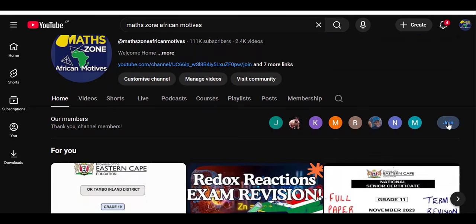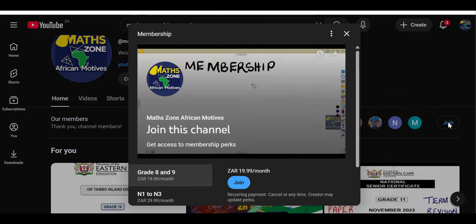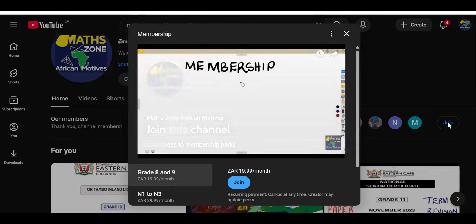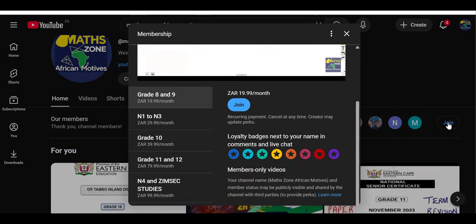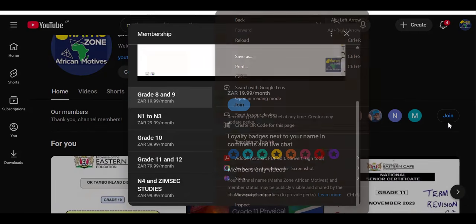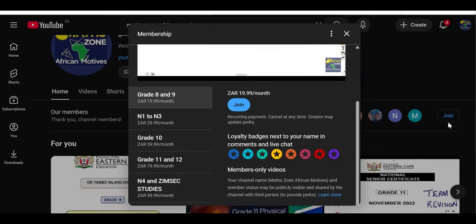So you can use this join, then select the exact level, guys, that you are doing. There are levels there: grade 8 and 9, N1 to N3, grade 10, grade 11 and 12, N4, and ZIMSEC studies. This one covers N4, and ZIMSEC studies is it for our O-level mathematics? Is it for our A-level mathematics? Once you join that one, you can access your membership videos.